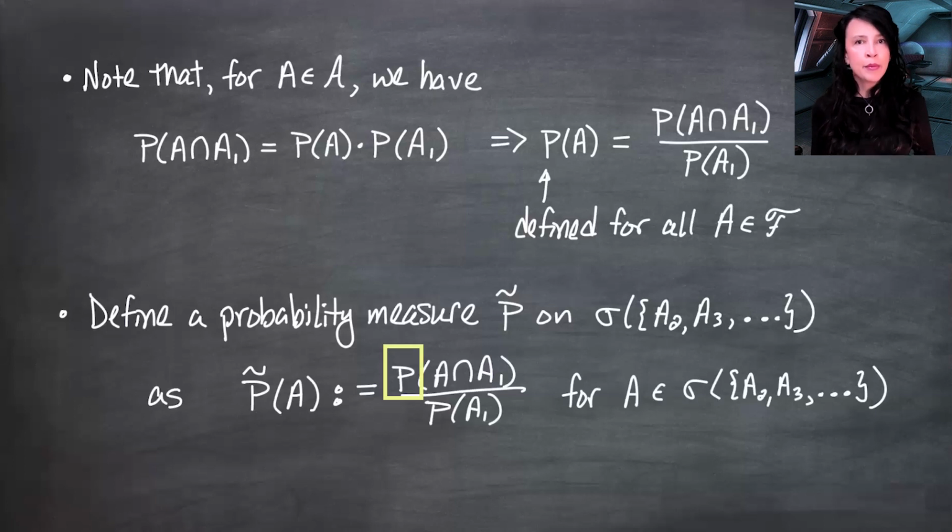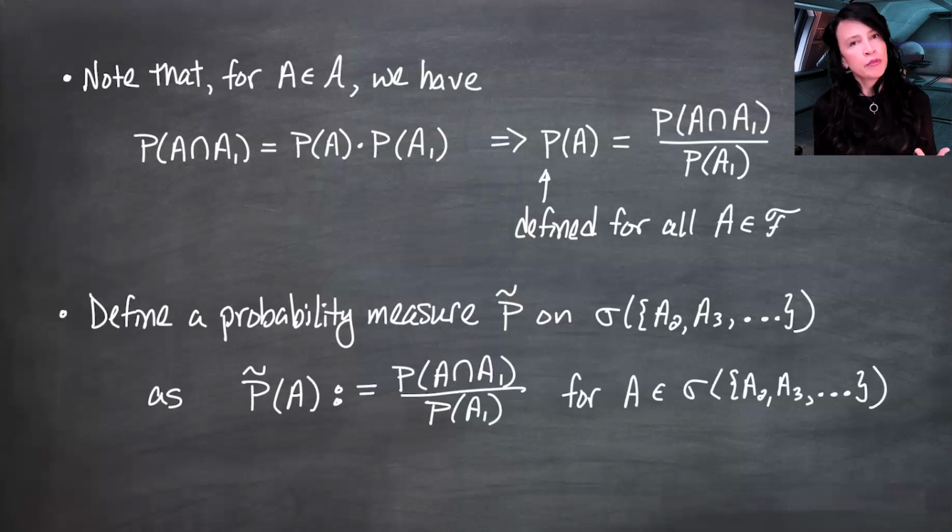It needs three things to happen. We need P tilde of the empty set to be 0. We need it to satisfy countable additivity. And we need P tilde of the full omega to be 1. Let's look at that one real quick. P tilde of the full omega is P of omega intersected with A1 over P of A1. But omega intersected with A1 is A1. So P of A1 over P of A1 is 1. So we're good to go with at least that property. And the others are just as easy.